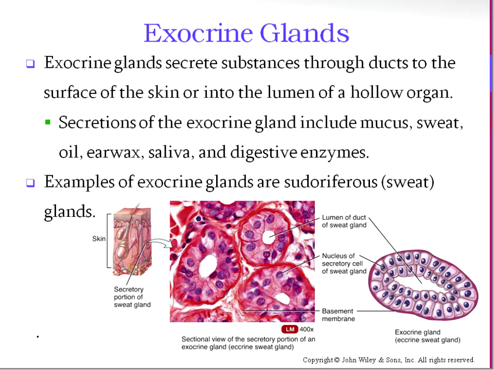So exocrine glands secrete mucus, sweat, oil, earwax, saliva, and digestive enzymes. So when we looked at, say, Bart, he was secreting saliva. He was basically drooling. Not Bart, Homer from The Simpsons. He was secreting saliva.